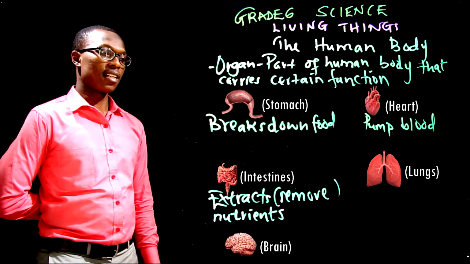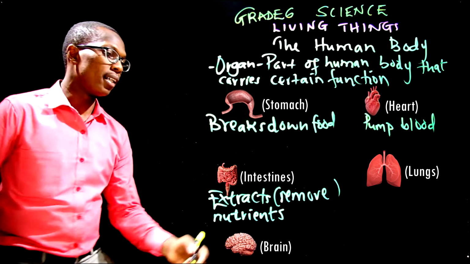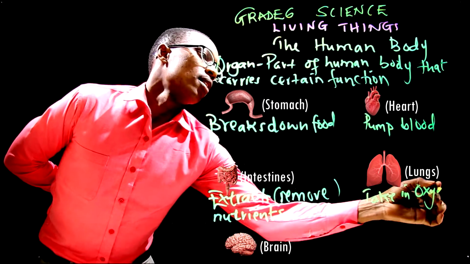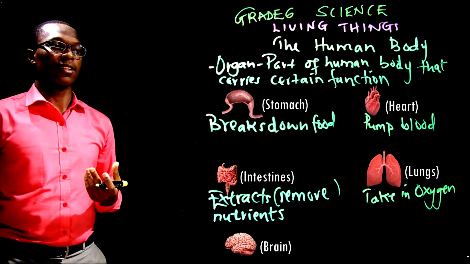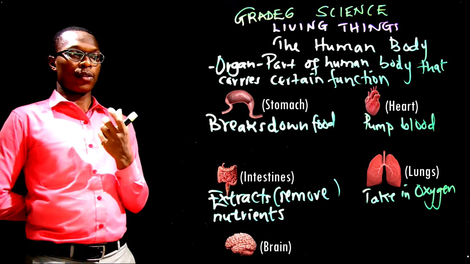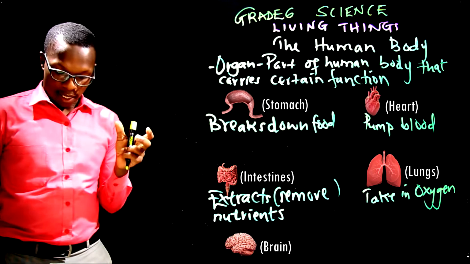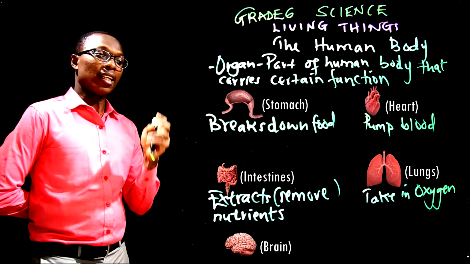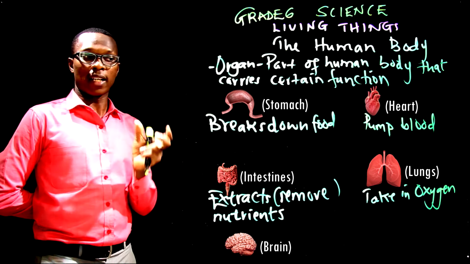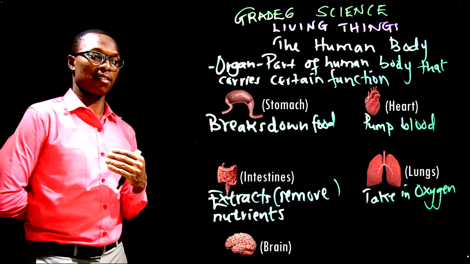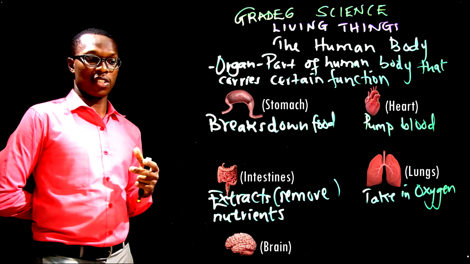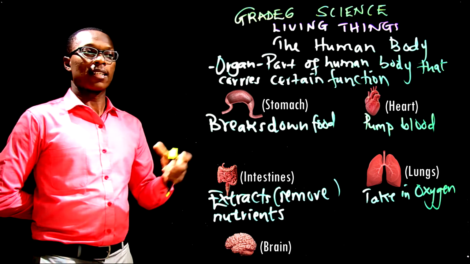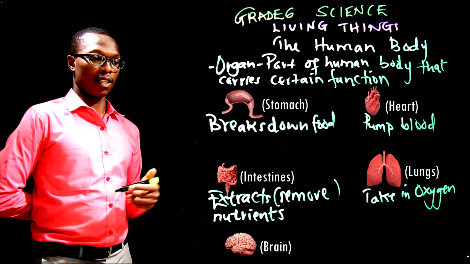Also, we have the lungs. What is the function of the lungs? It's normally to take in oxygen. When you breathe, you breathe in oxygen, so the part of the body that helps you breathe in that oxygen is the lungs. If you can't breathe in oxygen, do you think you can survive? You can't, right? Because we need oxygen to live. So it's very important. The lungs help us to take in the oxygen.